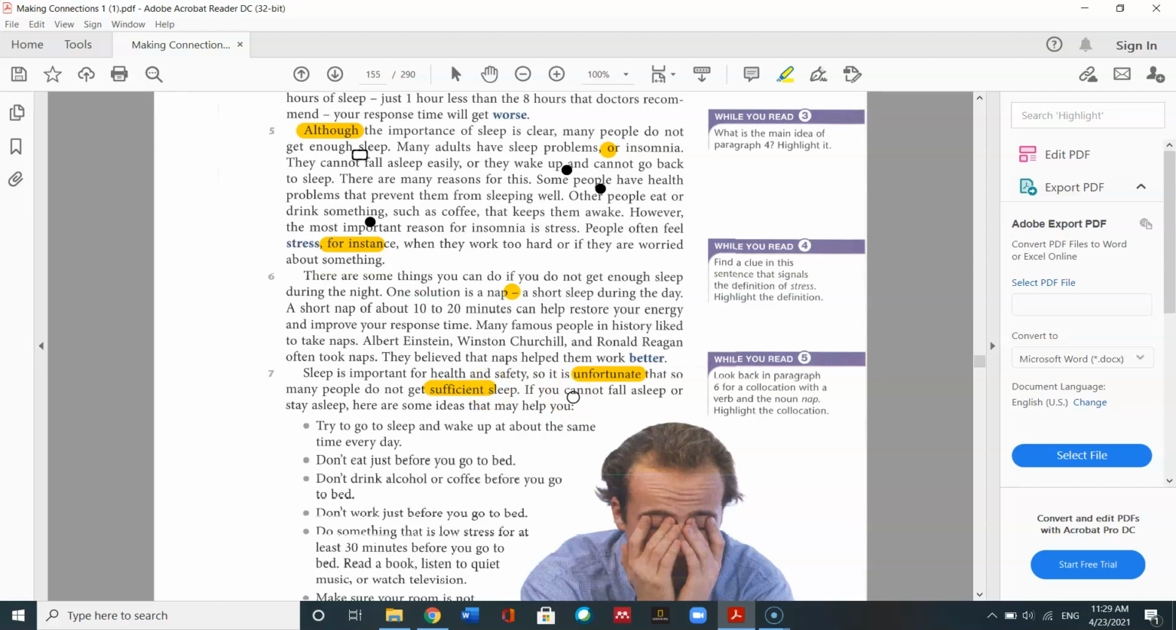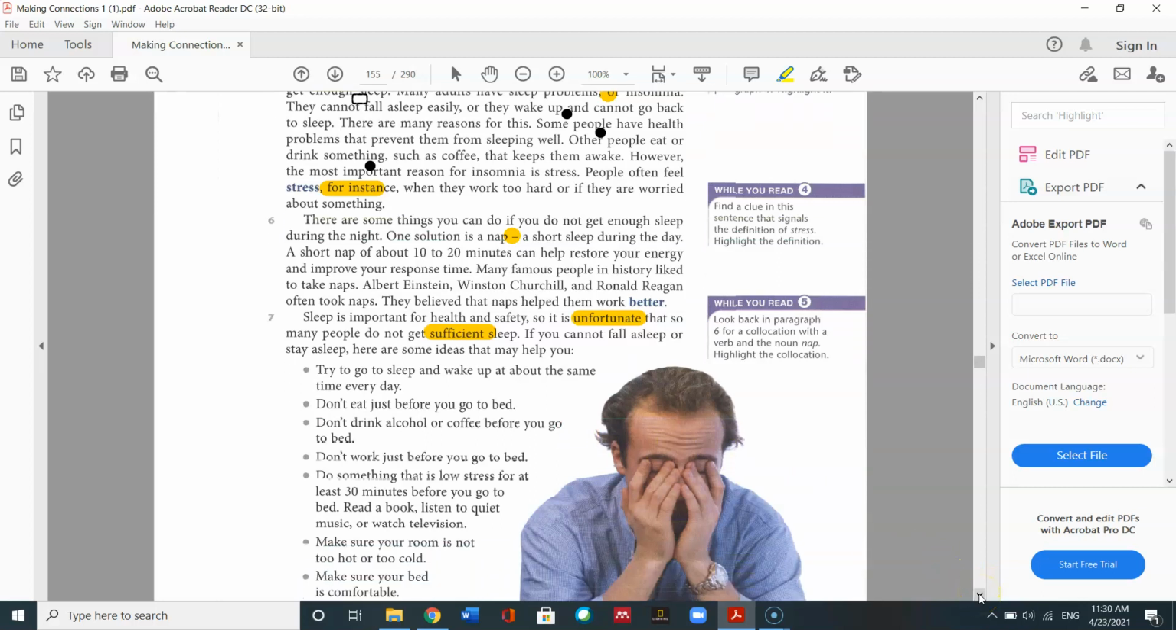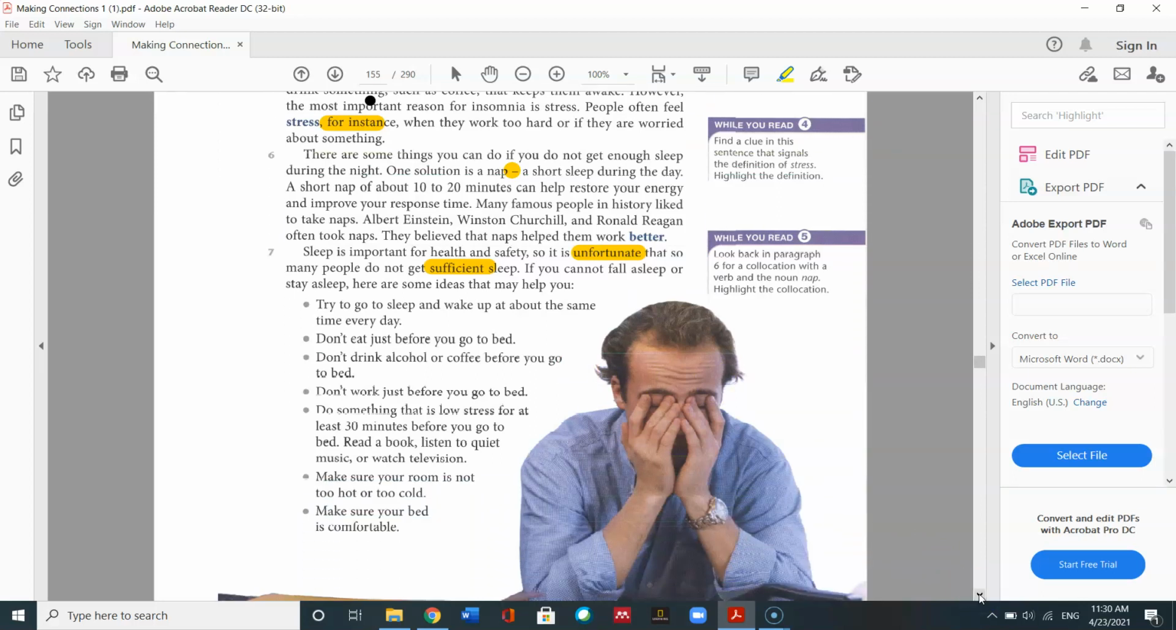If you cannot fall asleep or stay asleep, here are some ideas that may help you. Try to go to sleep and wake up at the same time every day. Don't eat just before you go to bed. Don't drink coffee or alcohol before you go to bed. Don't work just before you go to bed. Do something that is low stress for at least 30 minutes before you go to bed. Read a book, listen to quiet music, or watch television. Make sure your room is not too hot or too cold. Make sure your bed is comfortable.